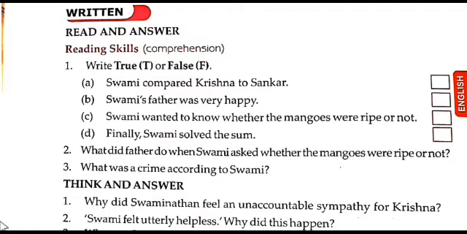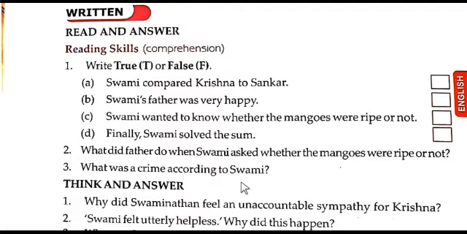Then the second one: what was a crime according to Swami? According to Swami, it was a crime to expect 15 annas for 10 unripe mangoes.